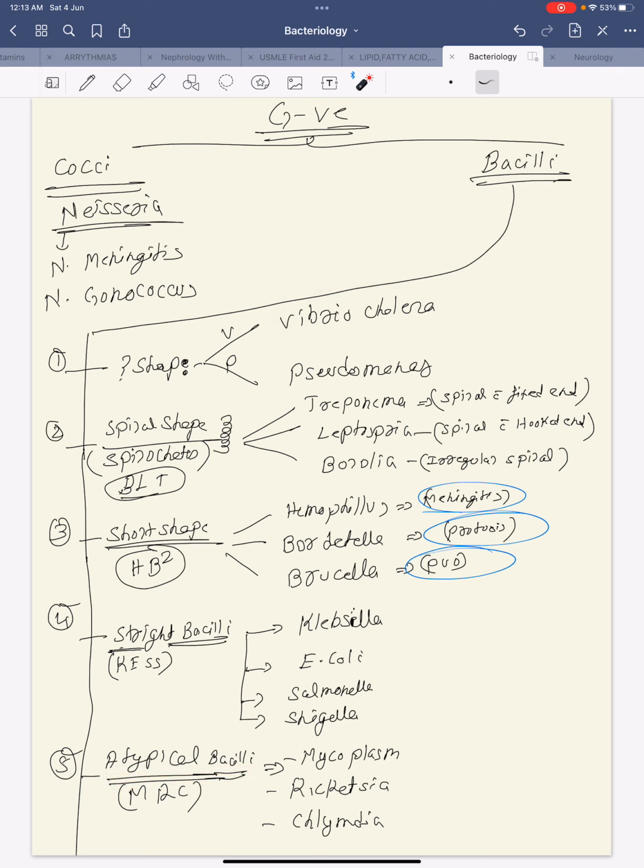V for Vibrio cholerae, P for Pseudomonas. While Borrelia, Leptospira and Treponema. While HB square is Haemophilus, Bordetella and Brucella. While KESS is Klebsiella, E. coli, Salmonella and Shigella. While atypical is MRC: Mycoplasma, Rickettsia and Chlamydia. Now you have to study everything, gram-negative and gram-positive bacteria, one by one separately. We will do it later separately.